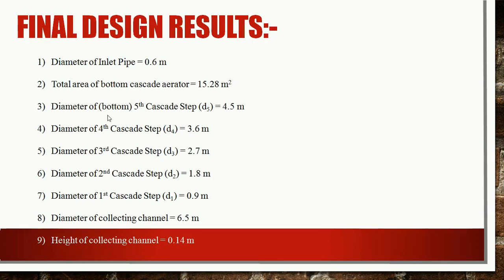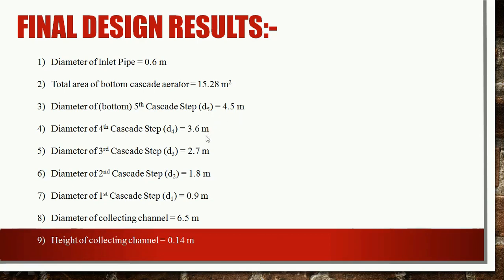So the final design results, which we have calculated in all these three steps, step A, B and C: The diameter of the inlet pipe was calculated as 0.6 meter. The total area of the bottom cascade aerator, that is the fifth cascade aerator, came to be 15.28 meters square. We calculated the diameter of the fifth bottommost cascade step as 4.5 meter.